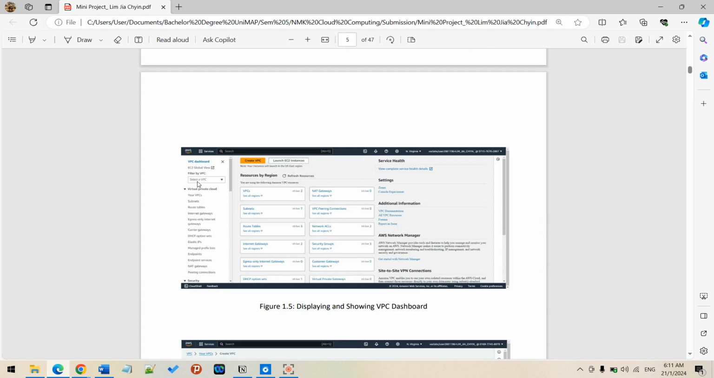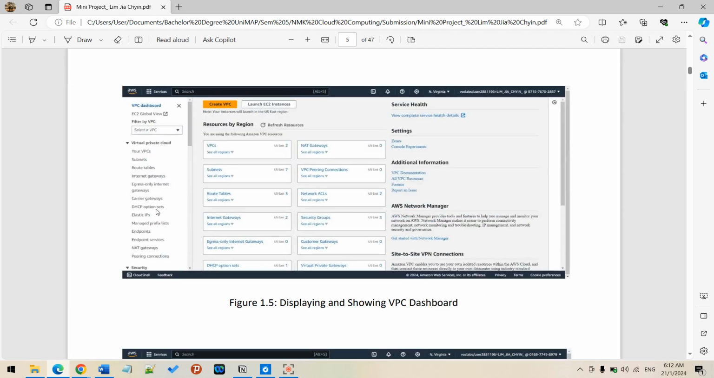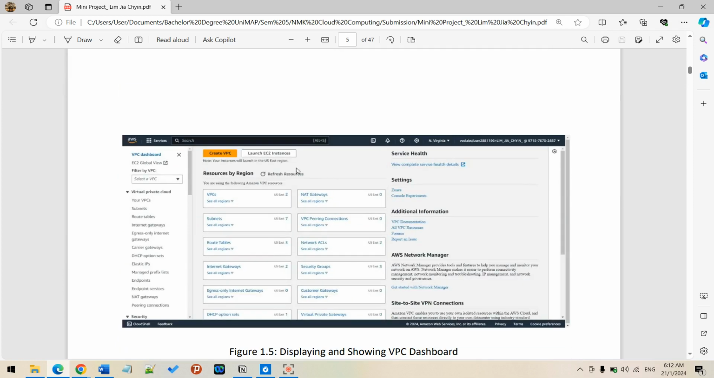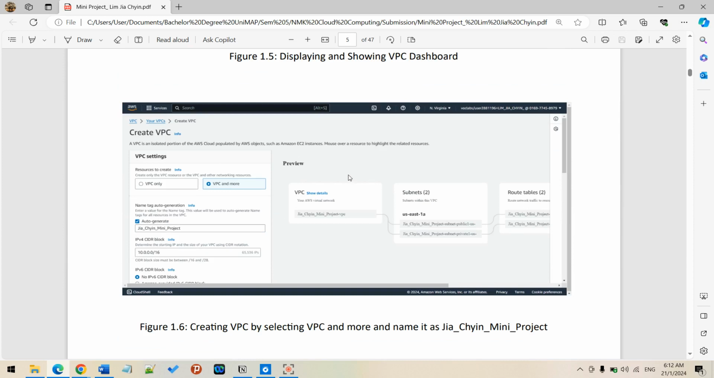There are a lot of things that we can explore in the left-hand navigation pane, including subnet, route table, internet gateway, and carrier gateway. What I'm doing is creating a VPC. If I select VPC only, I don't get the subnet and route table. If I select VPC and more, I can even create subnet, route table, and so on.